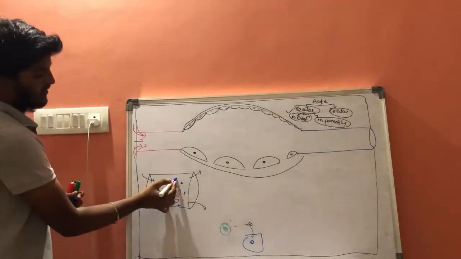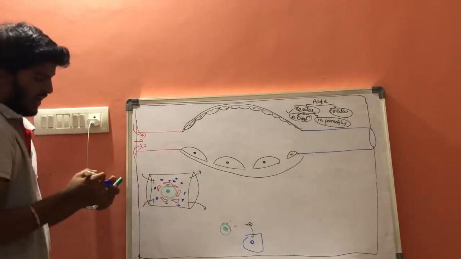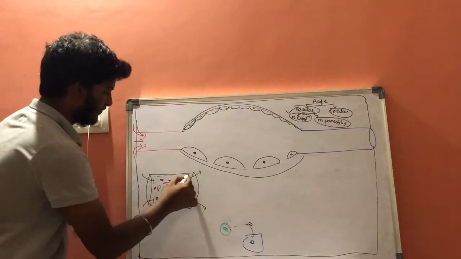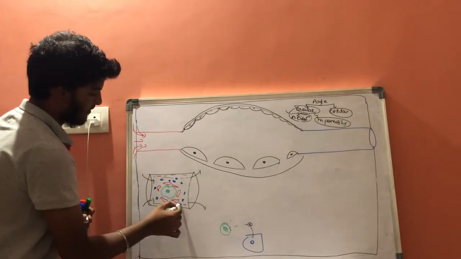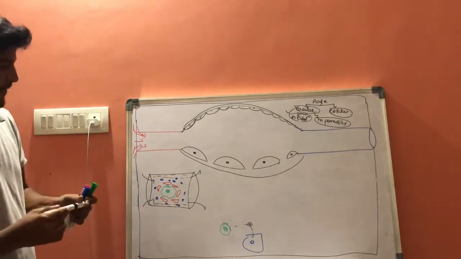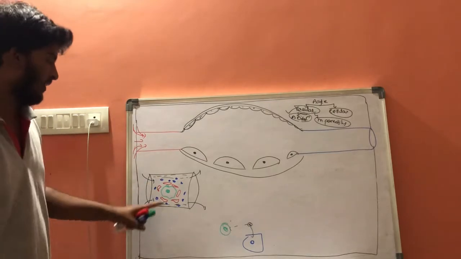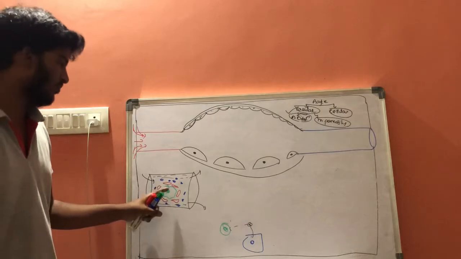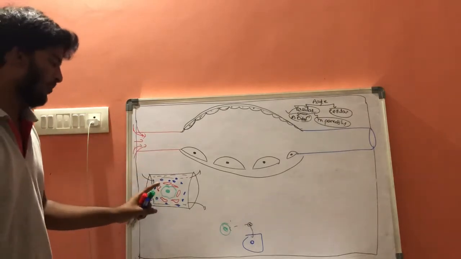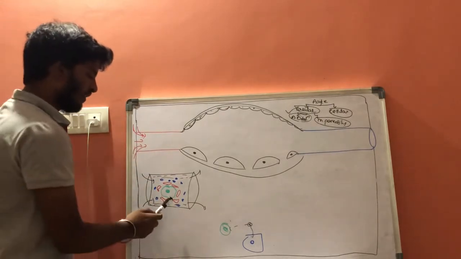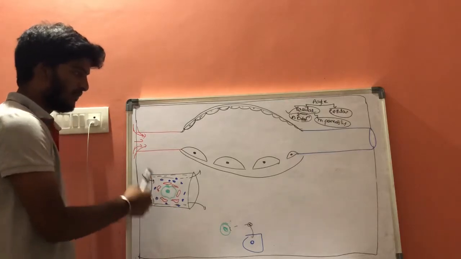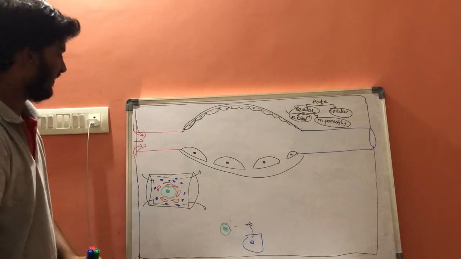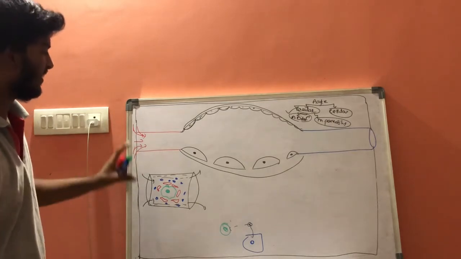It includes platelets, and more lateral to it, it includes plasma. In this way, the blood will be flowing. The large sized cells, that are leukocytes or white blood cells, will be moving in the central area, whereas the small sized red blood cells will be moving laterally, and platelets will be moving laterally. Now, in the same case,